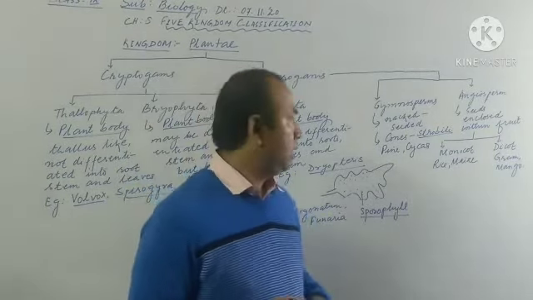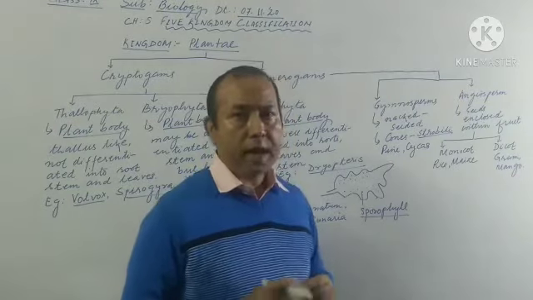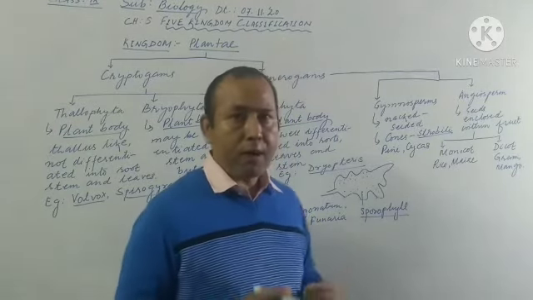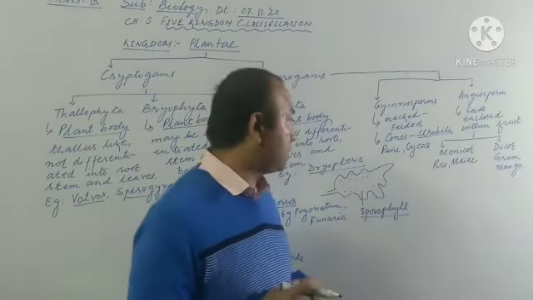If you are asked about the difference between monocot and dicot, see, the main difference is if you compare their seeds. In monocots, seeds consist of a single cotyledon. In dicots, seeds consist of two cotyledons. Cotyledon means seed leaf. Then, monocots show a fibrous root system, and dicots show a taproot system. Taproot and fibrous root, I think you might have learned in class 6.